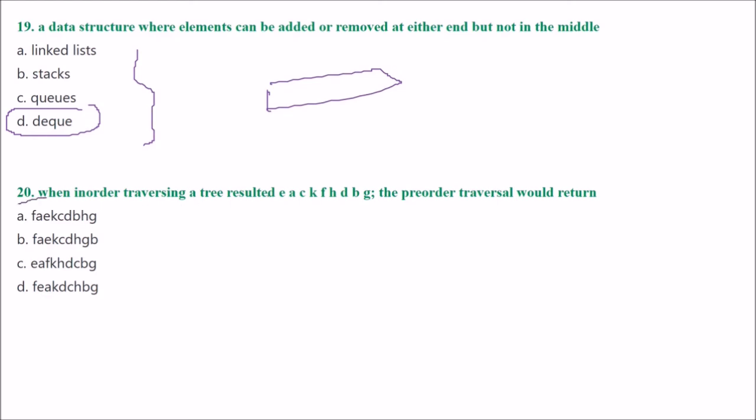Now you have an in-order traversing of a tree. The pre-order traversal will return... I leave this as an exercise for you, but I'll tell you the answer. The answer is B.